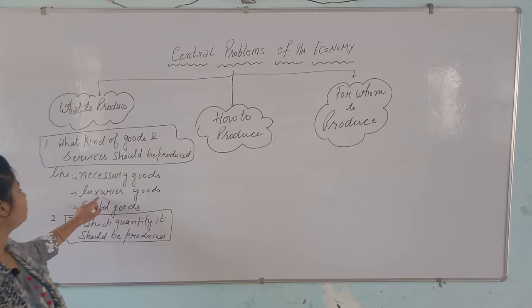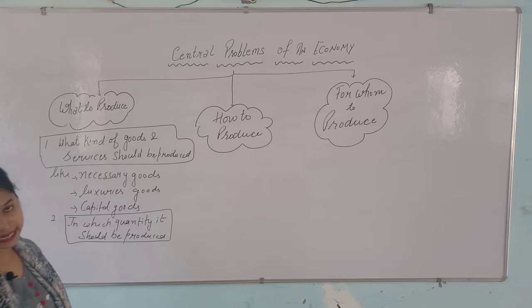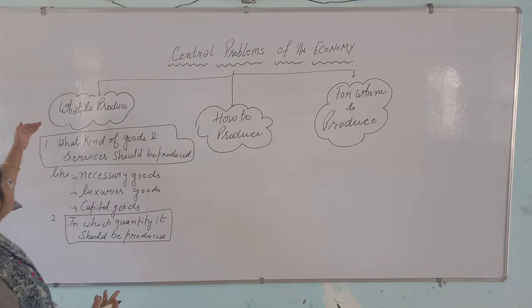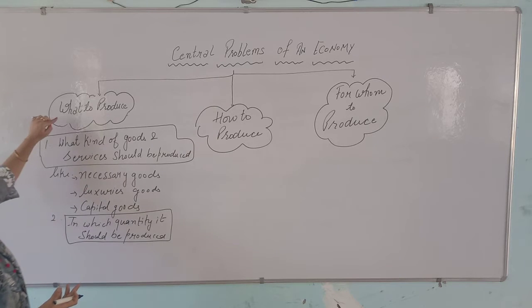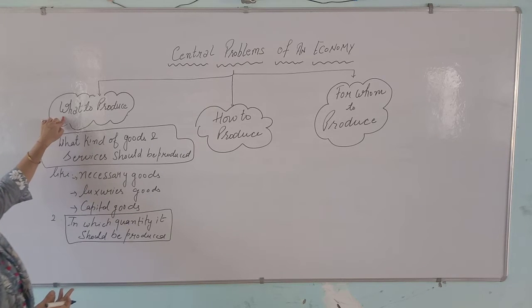But when I am talking about luxurious goods, it will be less as compared to necessary goods. Okay. So this is your what to produce. It is your first and foremost problem, a central problem of an economy, right?